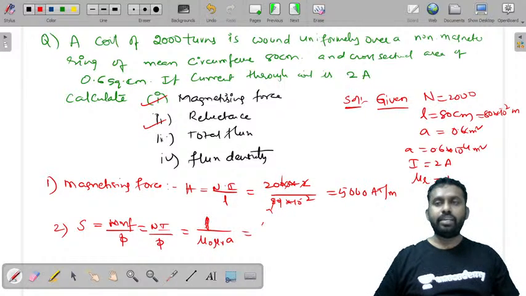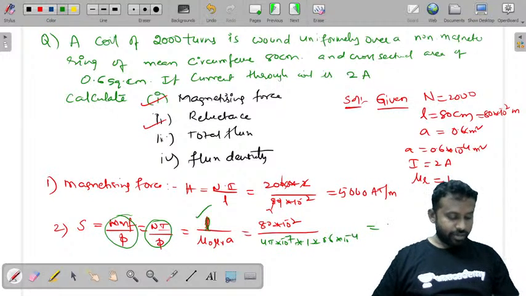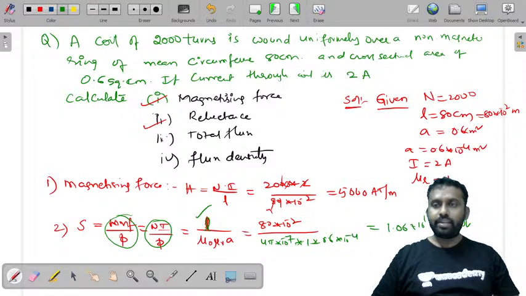So L is already given as 80 into 10 power minus 2. Instead of using mmf by flux, if you use this expression, that would be good. L by, so mu naught is 4 pi into 10 power minus 7, mu r is 1, and area is given as 0.6 into 10 power minus 4. This will give you a reluctance value of 1.06 into 10 power 10 ampere turn per Weber.